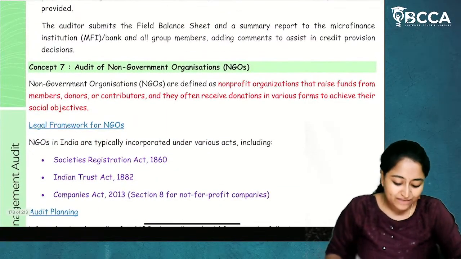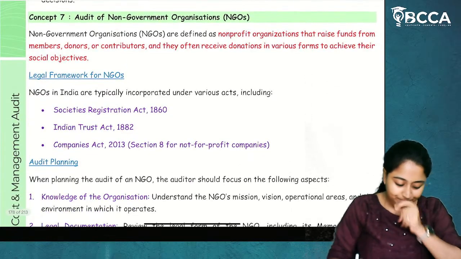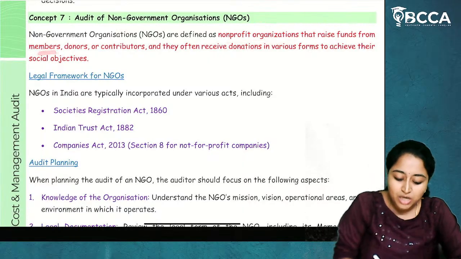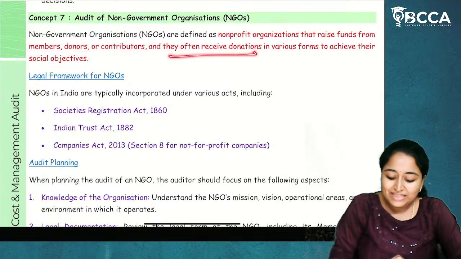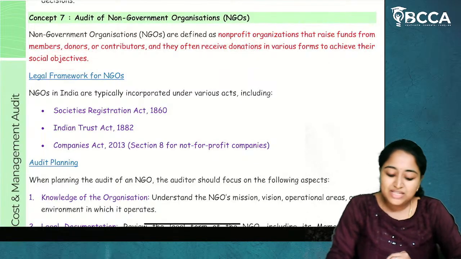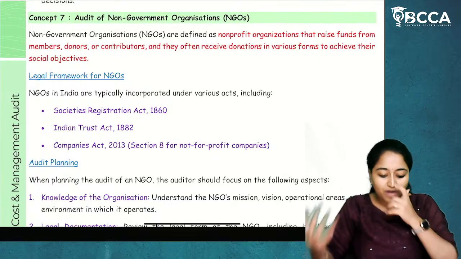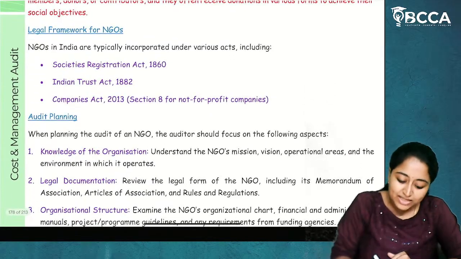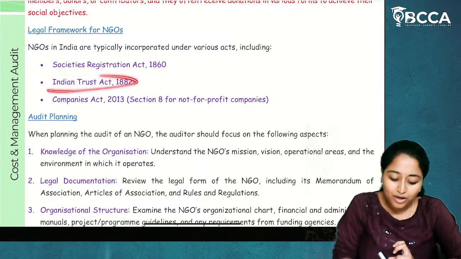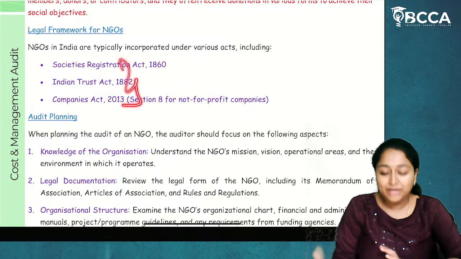Now, concept number 7, audit of NGOs, non-government organizations. NGOs are defined as non-profit organizations that raise funds from members, donors, or contributions, and they often receive donations in various forms to achieve their social objectives. So how will these NGOs run? NGOs will run based on the funds raised through members, donations or contributions. This is regarding the NGO framework: NGOs can be established either through the Societies Registration Act or the Indian Trust Act, or under the Companies Act 2013 under Section 8.